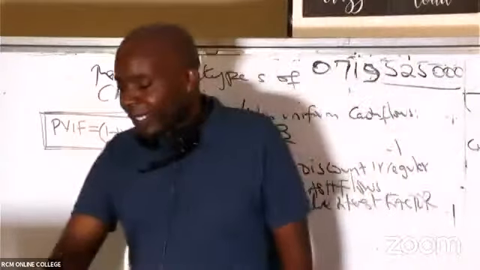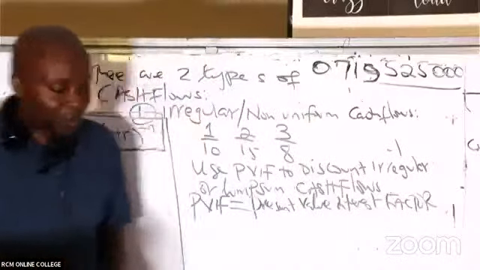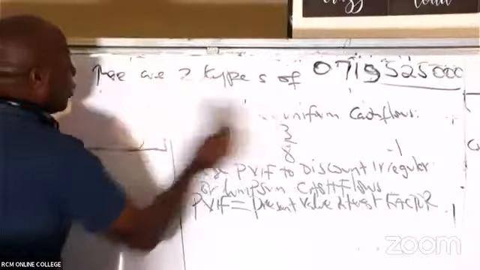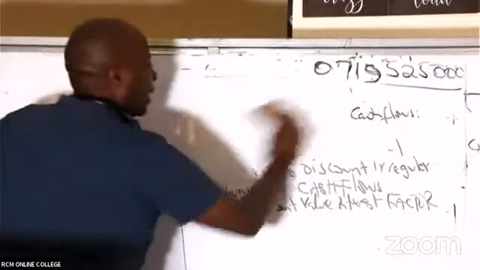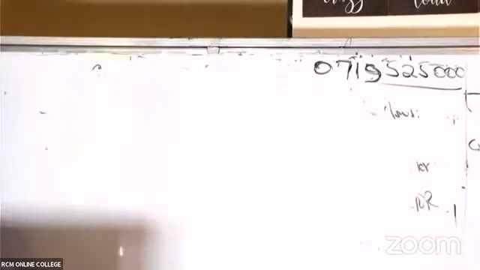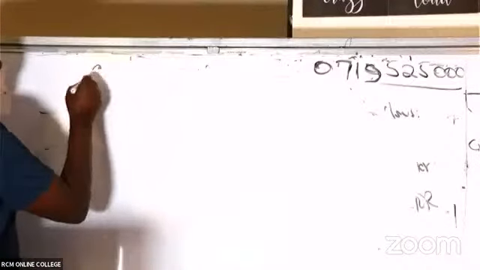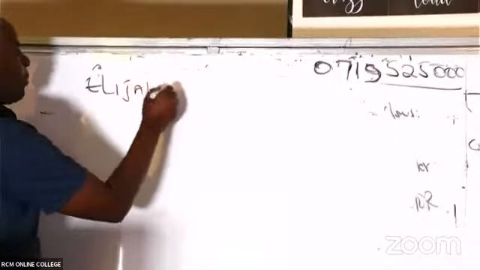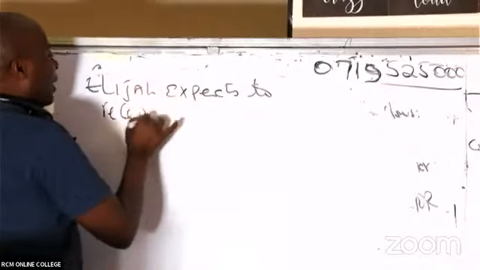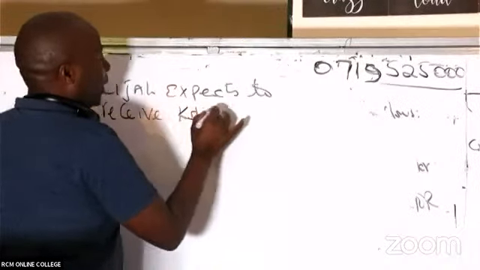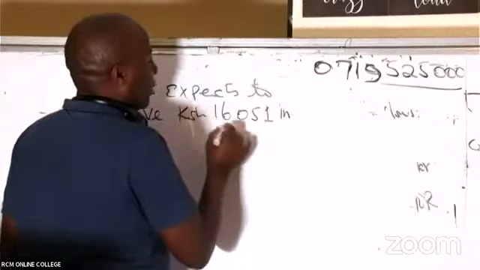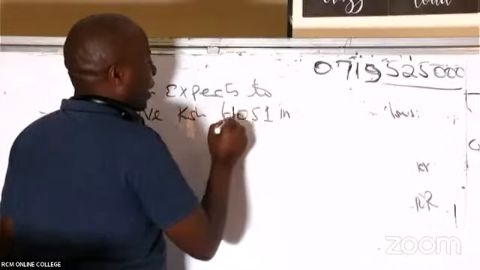Now, ladies and gentlemen, I would want us to look at this illustration. Mr. Elijah expects to receive Kenya shillings, in this case 16,051. Was it 116 or 161? I think 161.